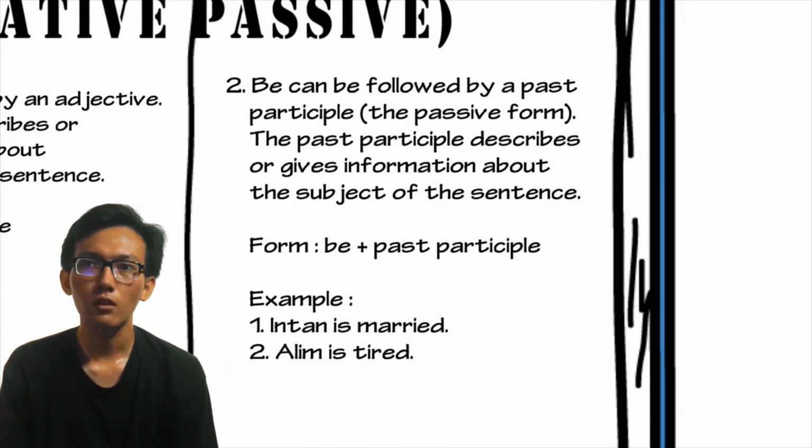The second, be can be followed by a past participle, or the passive form. The past participle describes or gives information about the subject of the sentence. The form is be plus past participle. Example 1. Intan is married. 2. Alim is tired.